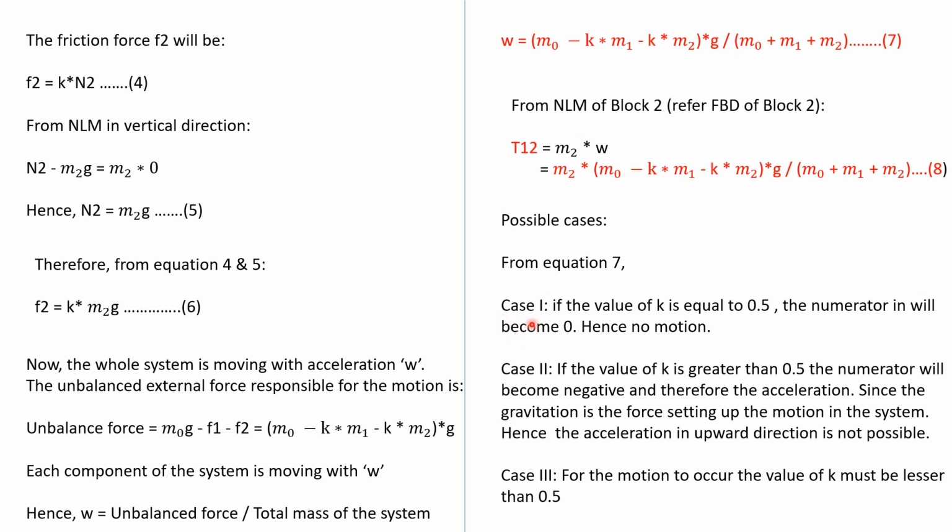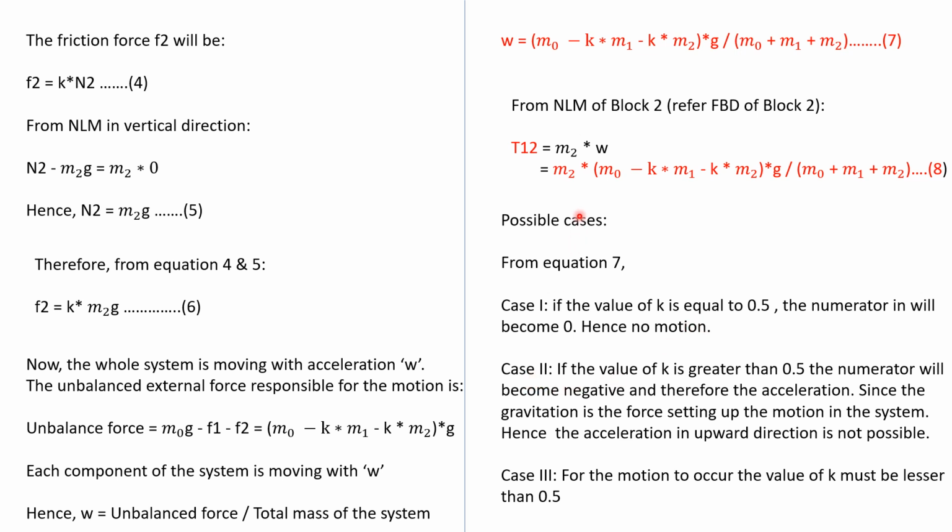Consider case 1: if the value of K is equal to 0.5, what will happen? 0.5 into M1 minus 0.5 into M2; M1, M2 and M0 are the same as given in the question. So this numerator will become 0 and there will be no motion. So when K is equal to 0.5, the system will remain stationary.